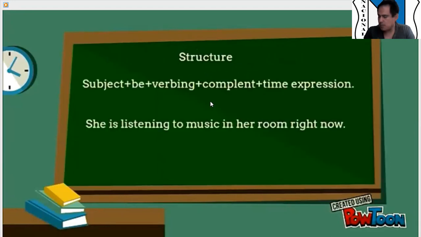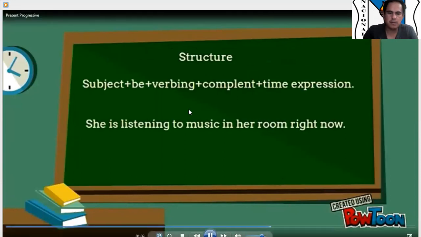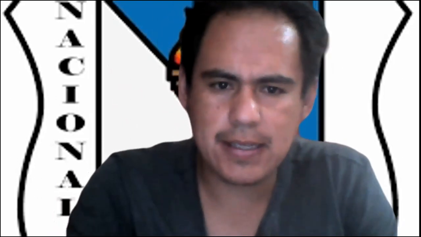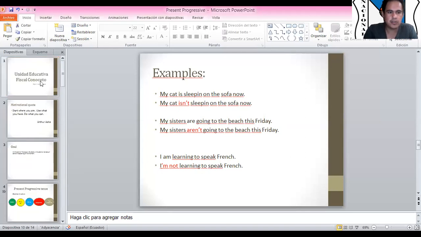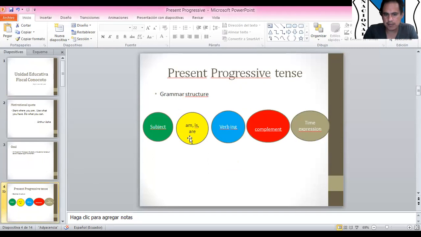Now I'm going to explain to you how to make sentences in the present progressive tense. So we need a subject plus the verb to be plus the verb in ing form plus the complement. Okay, guys, so as you see, the present progressive is a very simple tense, but you have to follow this structure. So guys, pay very close attention to this grammar structure: subject, verb to be, verb in ing form, complement, and time expressions. So these are the elements that you need in order to make sentences.